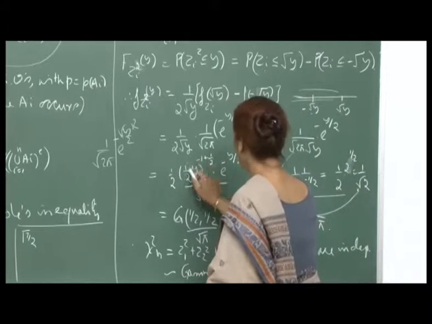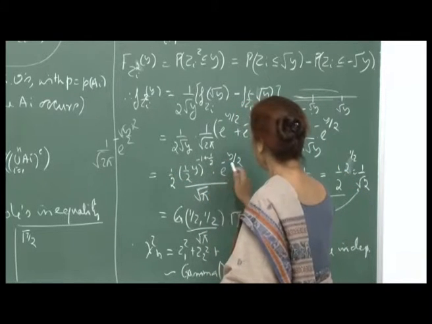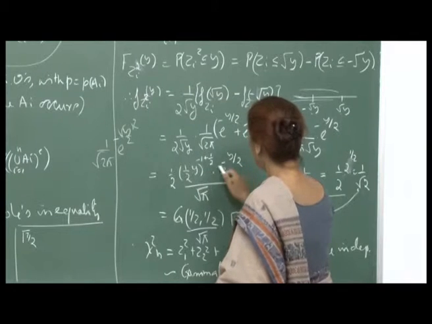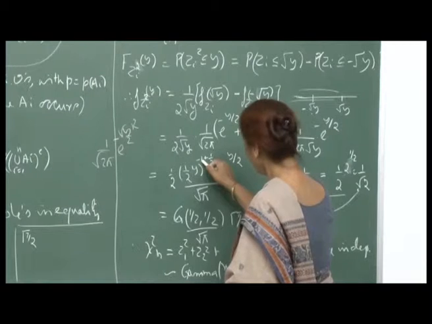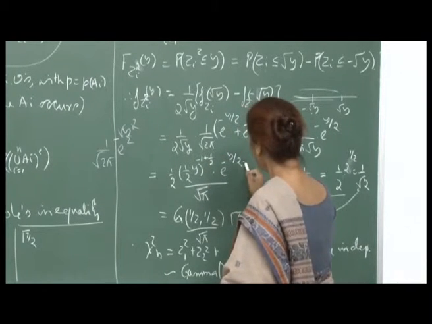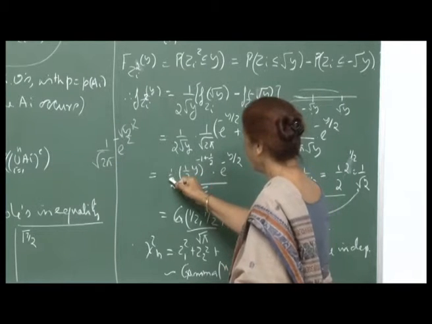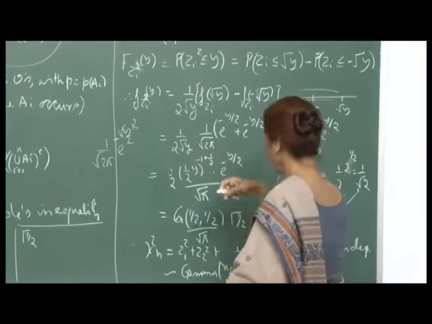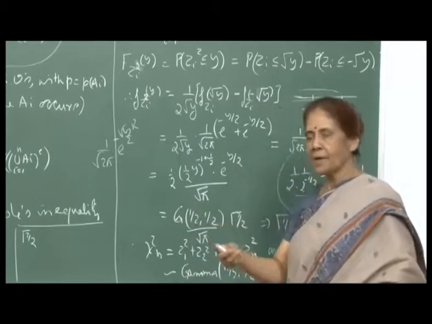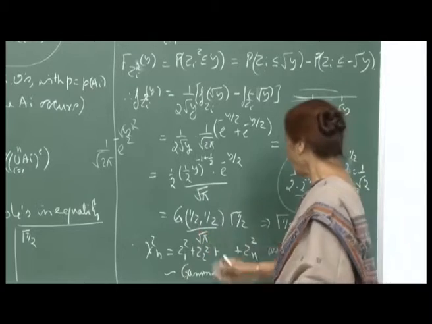Now, if you remember your gamma distribution, my lambda is half and my alpha is half, because this is lambda y raised to alpha minus 1 e raised to minus lambda y, times lambda. So this is my gamma. Of course, the gamma PDF has to be divided by gamma of alpha.